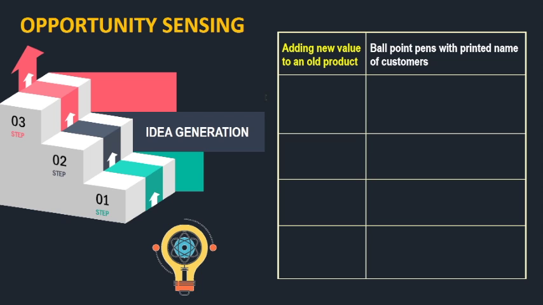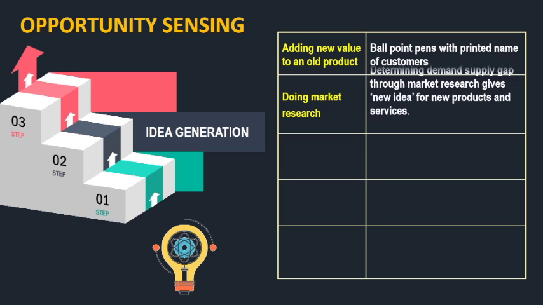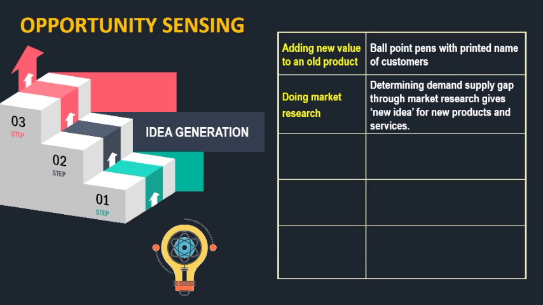Then you can do market research, like you can see the demand supply gap through market research. It can give you a lot of ideas in any place, in any area. You can look at the demand supply gap, what is the demand, what is the supply. If the demand is more, supply is less, you can always go for that thing. If there is a new demand for which there is no supply, you can make that new product also. So, that can be thought of.